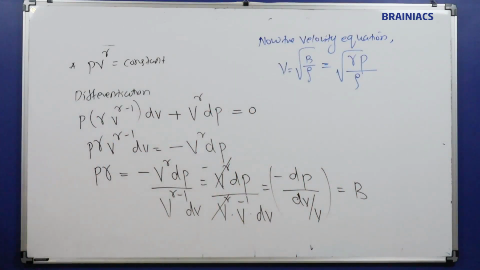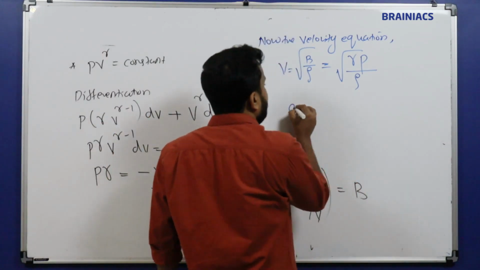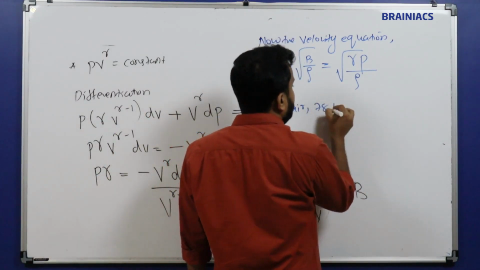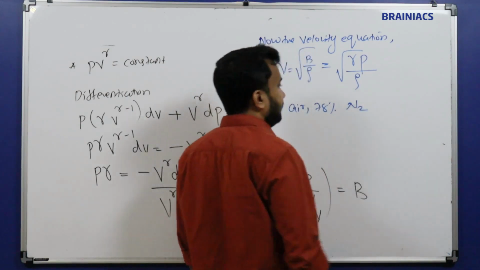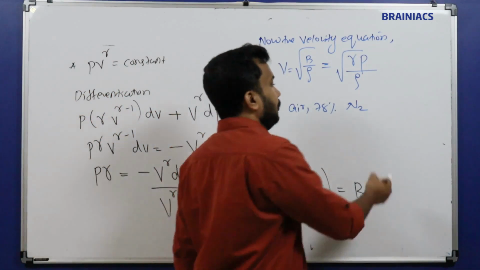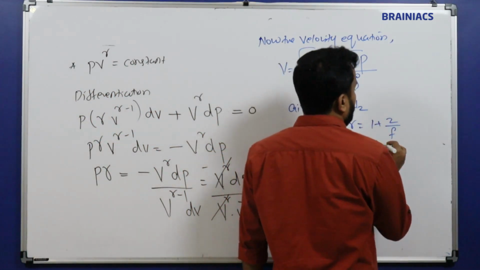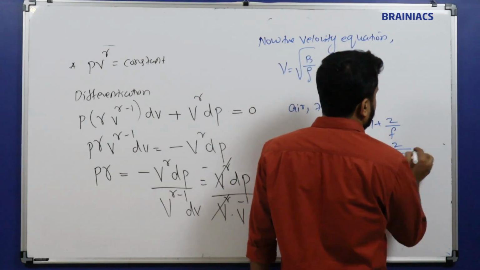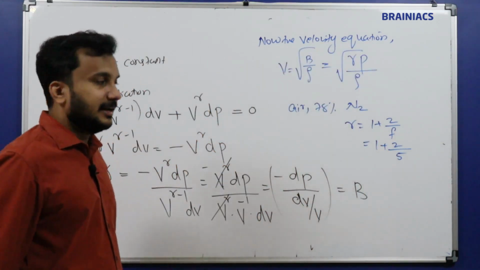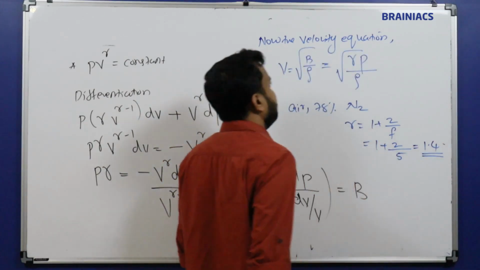Okay. Now we are going to calculate the velocity of the sound wave. So velocity of the sound wave means air, 78% nitrogen. So nitrogen gamma value we are going to find out. So gamma is equal to 1 plus 2 by F, F is the degree of freedom. So 1 plus 2 divided by F. N2 is diatomic. So this is 0.4. So we will get 1.4 as the answer.